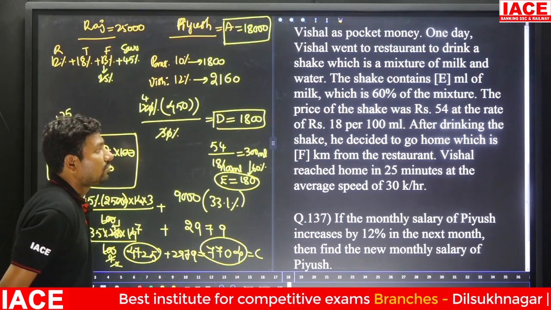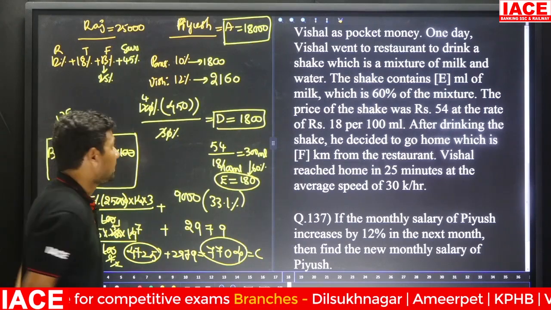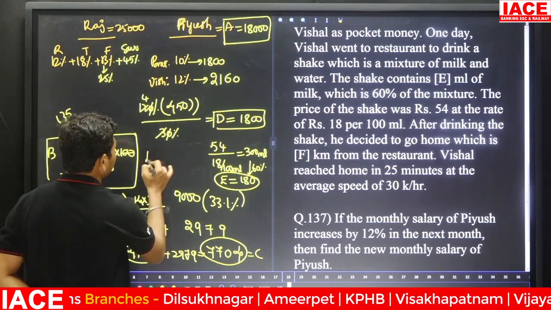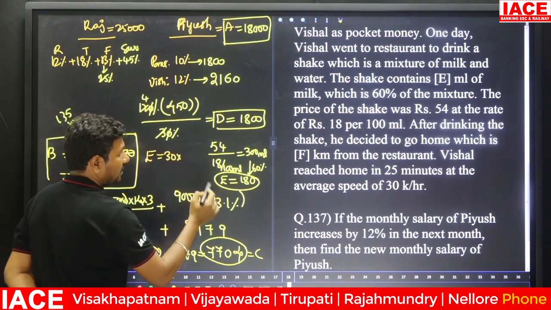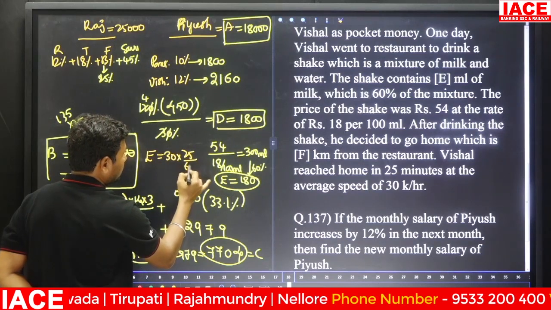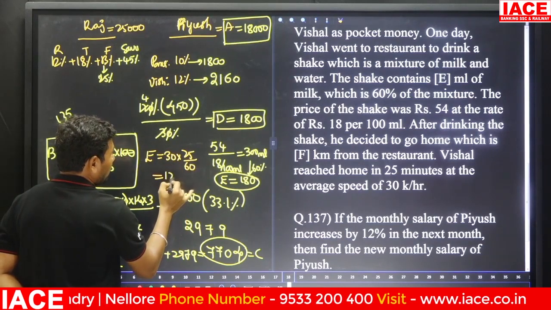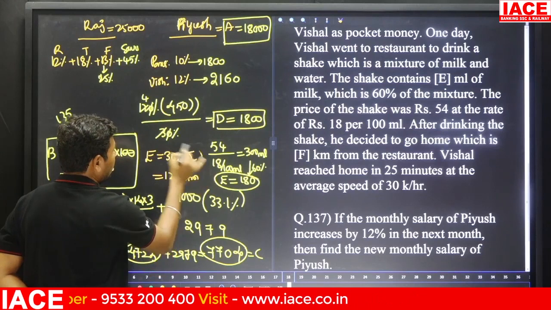After drinking the shake, he decided to go home, which is F kilometers from the restaurant. Vishal reached home in 25 minutes at an average speed of 30 kmph. Now we have to calculate F. 30 kmph into 25 minutes. 25 minutes converted into hours. Here 12.5 kilometers.